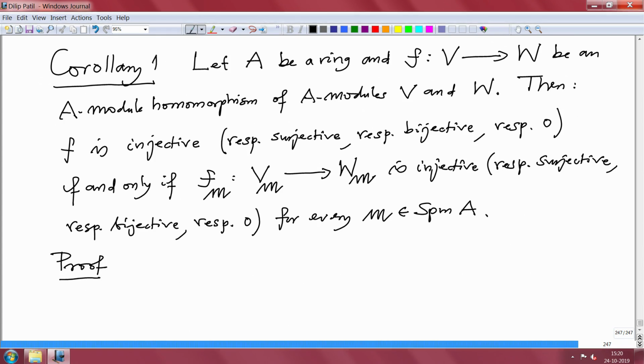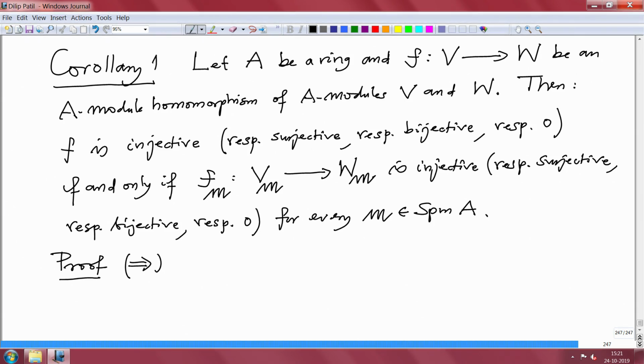This is what we proved in the last lecture. Let us prove injective if and only if F localized at M is injective for every M.